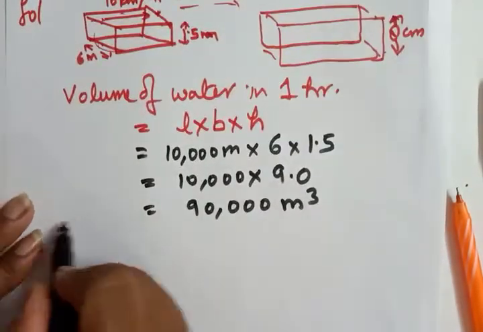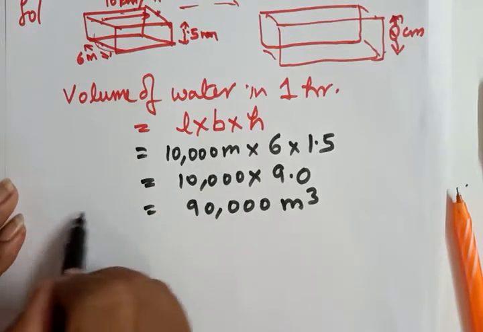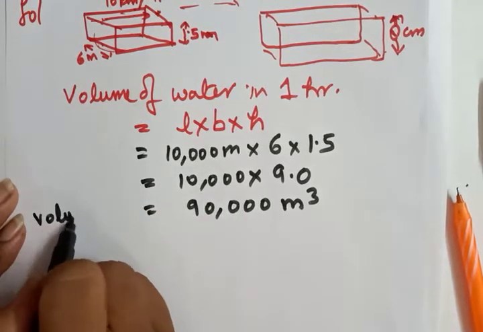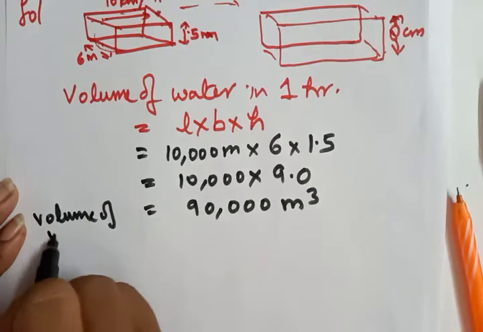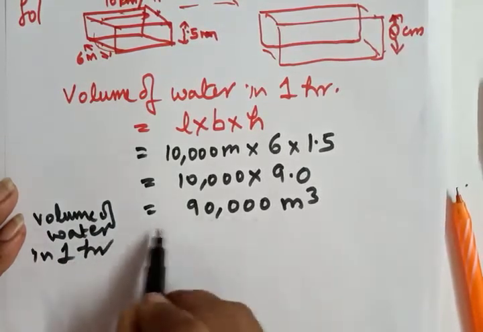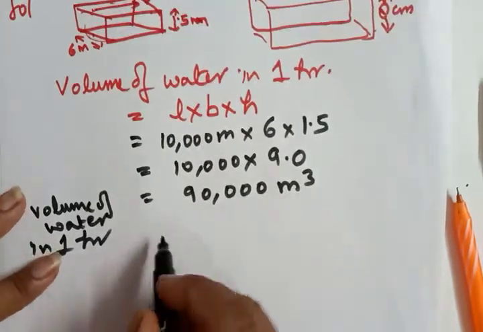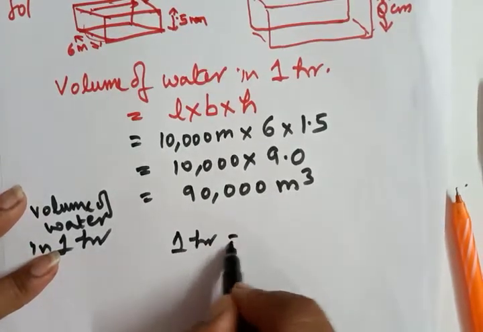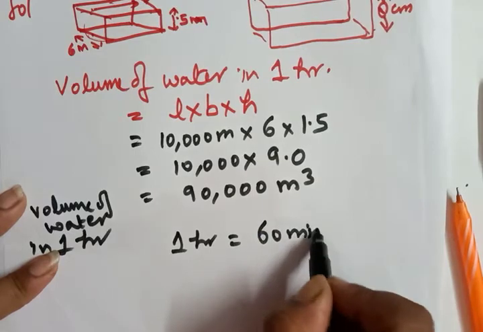So this is the volume of water in 1 hour, and we know that 1 hour is equal to 60 minutes.